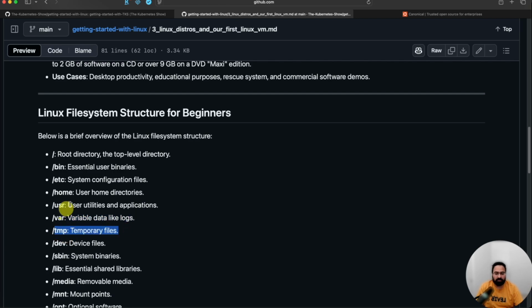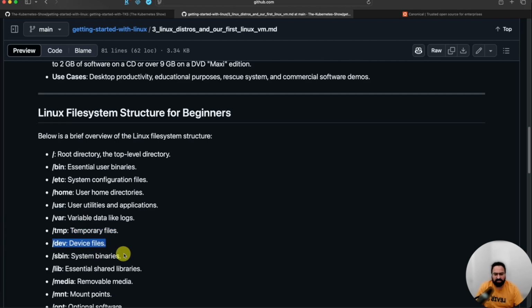Again, this operating system Linux gives you ability to store data anywhere you like, but we have standards, and that's what we are talking about here. Following standards makes life easy for everyone because you are now using a common lingo or common structure of the file system so that others who are working with you can also understand. Anyways, looking at the tmp directory, this is for temporary files. Anything you write in this, if you reboot your system, you'll lose it. So don't store anything important.